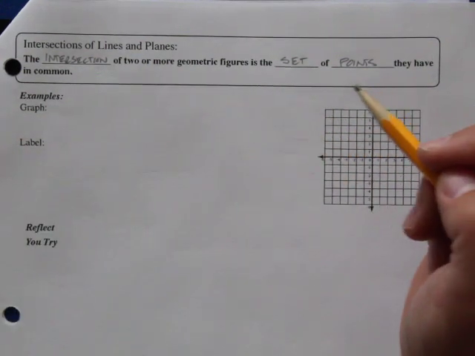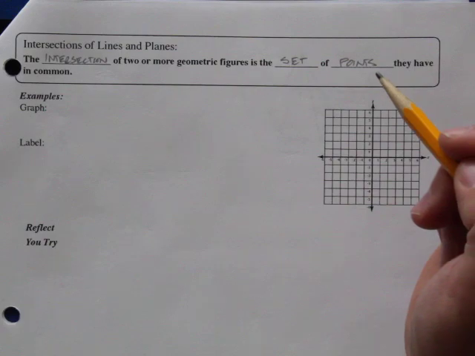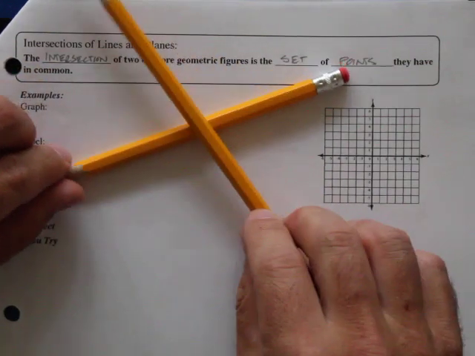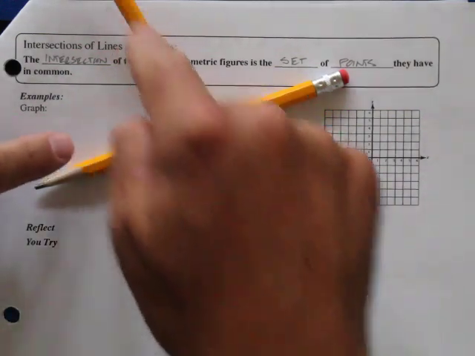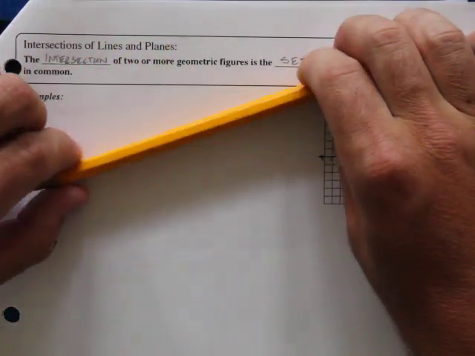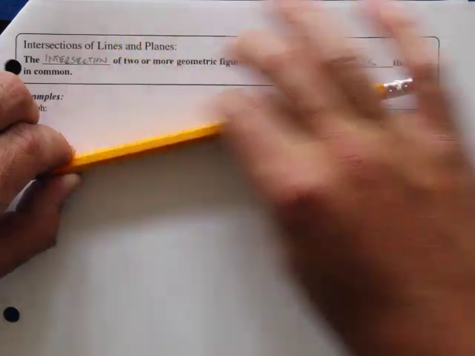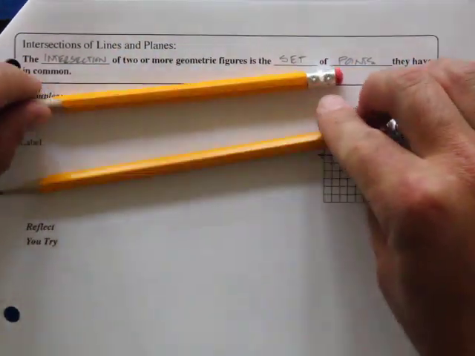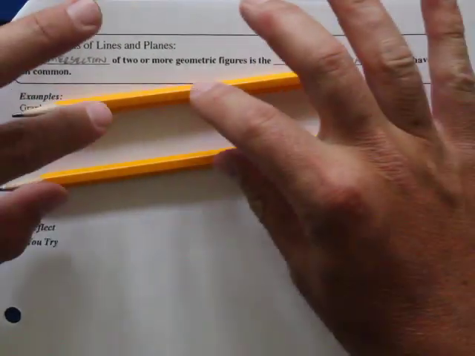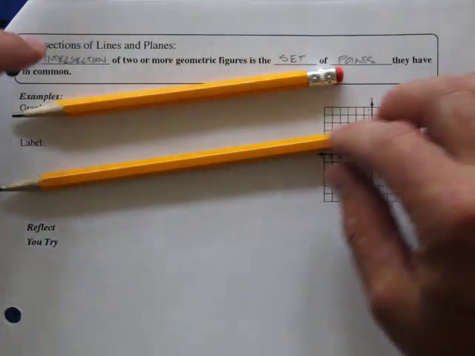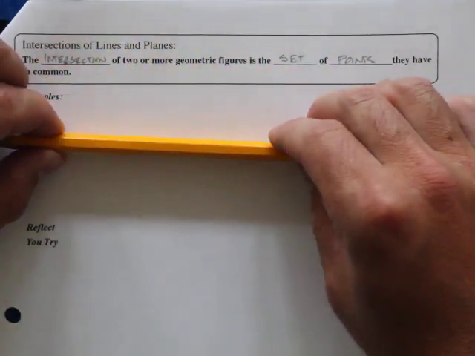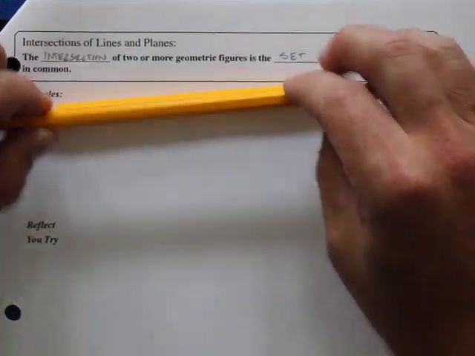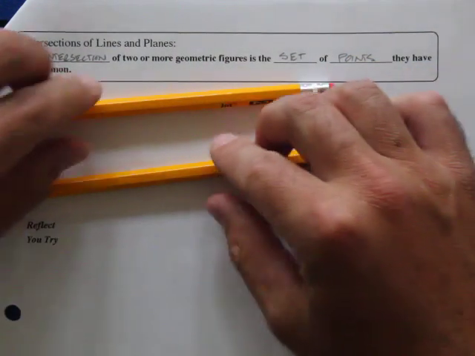So think about it for a second here. If I have 2 lines that intersect like this, say I have 2 pencils, how many points are they going to have in common? Hopefully you just say 1, because that's where they cross. If they cross like this, then all of their points will be in common. And if they are like this, where they're parallel, then they won't have any points in common. So this one, they intersect at just 1 point, and this one they would intersect at all of the points, and this one they would not intersect at all. All right.